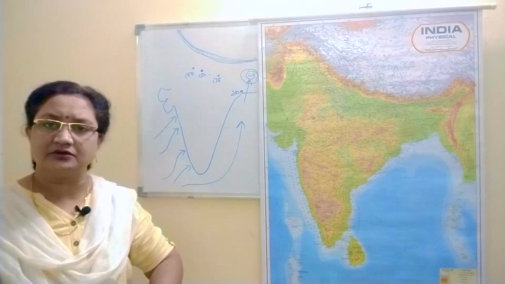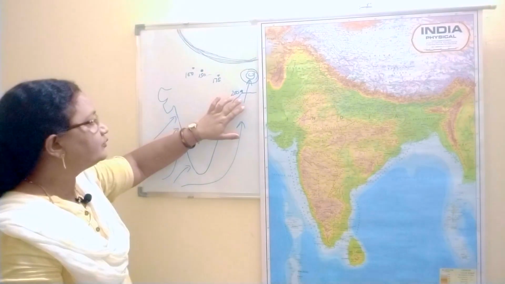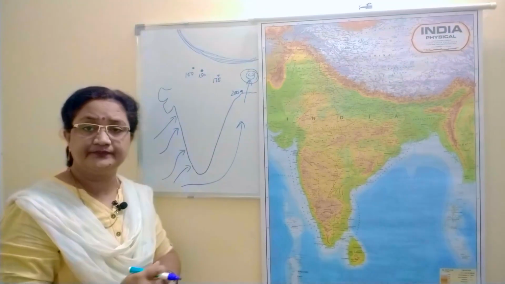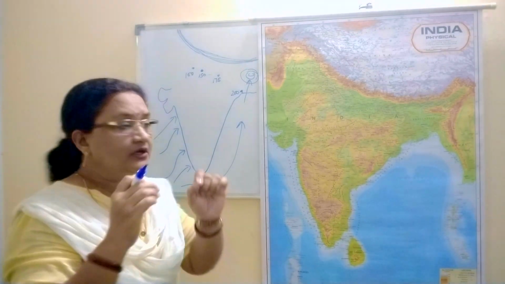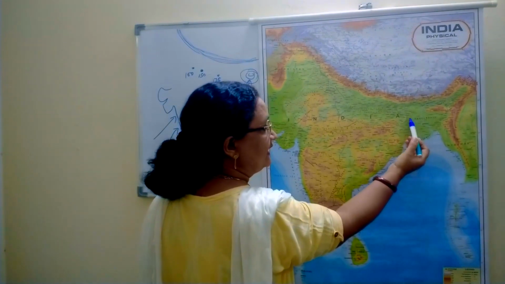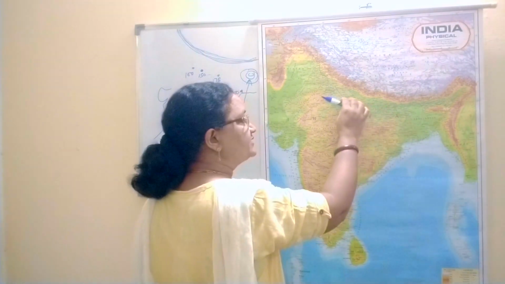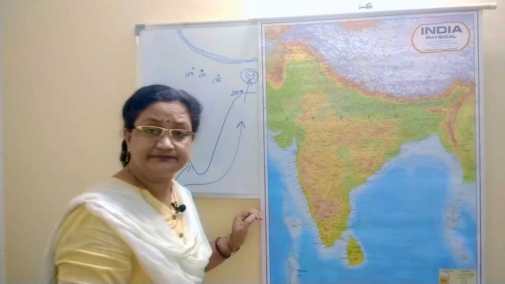What is the main reason why the amount of rainfall varies from this place to this side as we go towards west? The reason is the monsoon winds. When a part of the monsoon winds enter India, the part of it which moves towards the western side goes on dropping the moisture on the way.